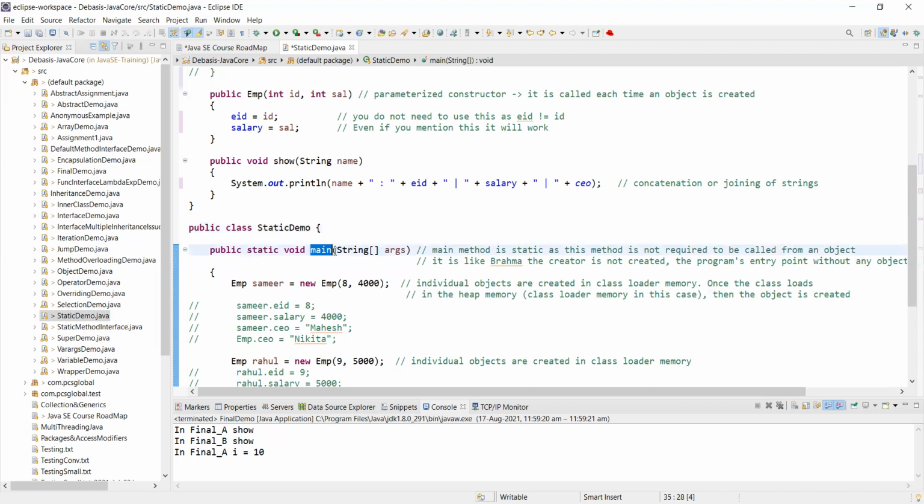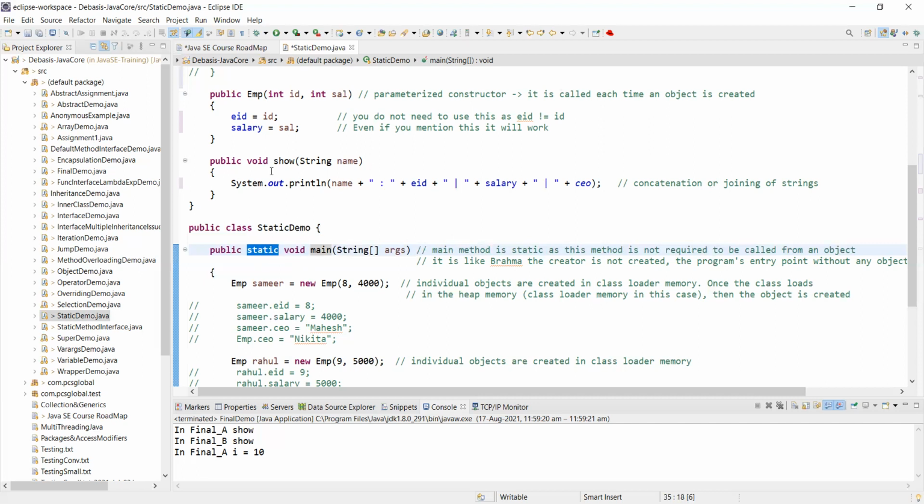I have to write a method which is an entry point. The previous day, we discussed why we state all these things. This is an entry point. So this main method is static, as this method is not required to be called from any object. I am not creating it. It is itself the creator of its own. It doesn't know, that's why we are using static.